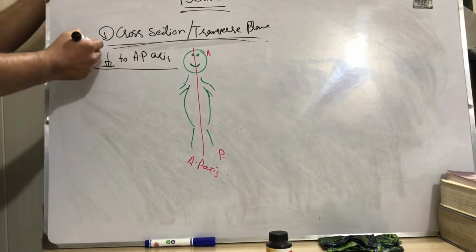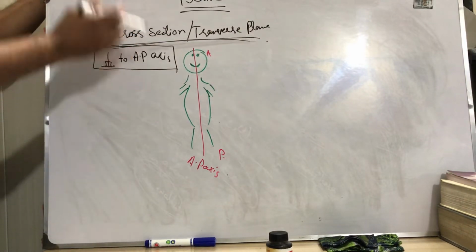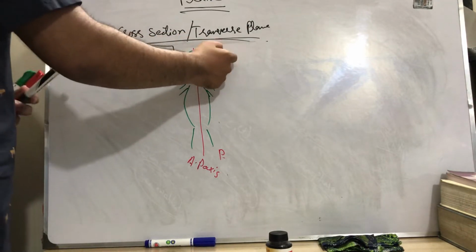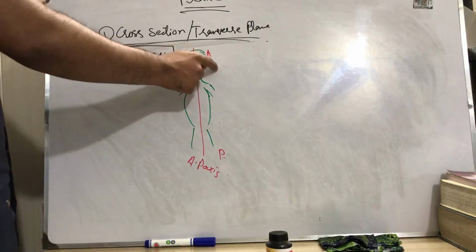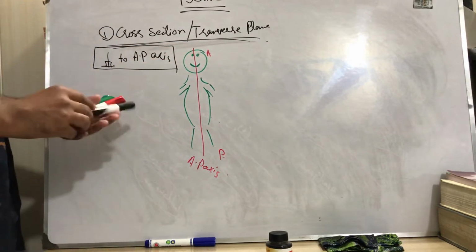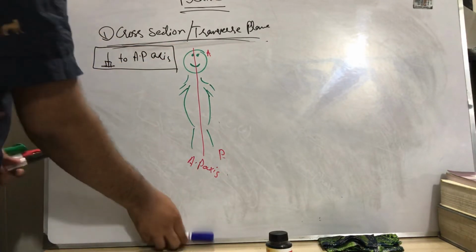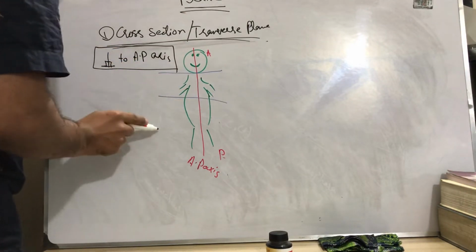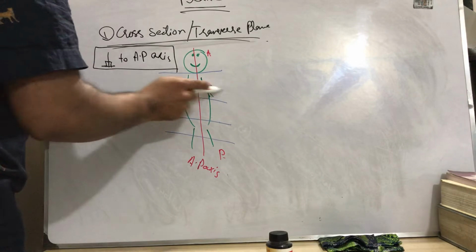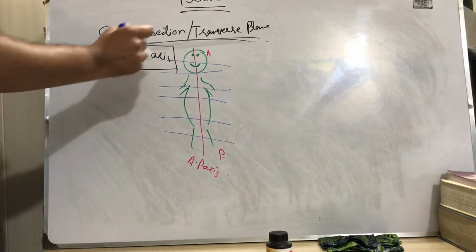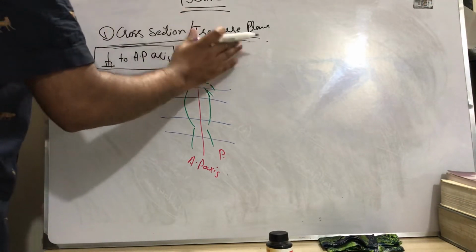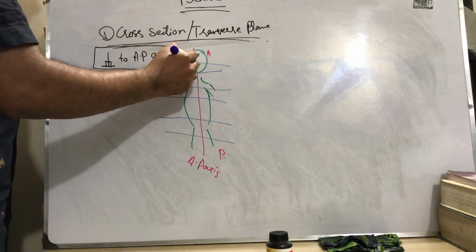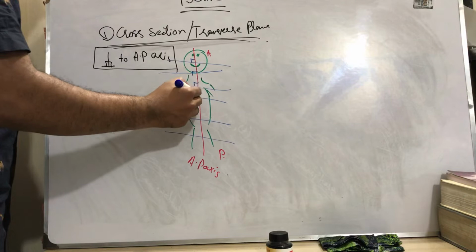This is the definition of transverse plane. Simple. Right angle to the anterior posterior axis. For this, we first need to know the anterior head portion and the posterior end portion of an organism. So here I can cut this plane. This shows the transverse plane, or we can say cross section, which is 90 degrees to the AP axis.